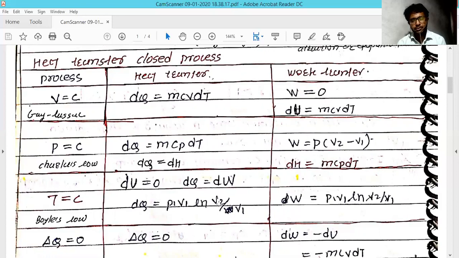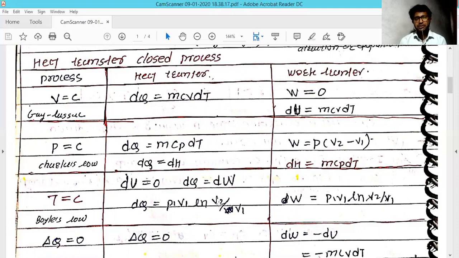In constant pressure processes, you come across the upcoming cycles, many gas cycles and then the Rankine cycle. You get to know that whenever you want to find the heat, you only need the enthalpy.